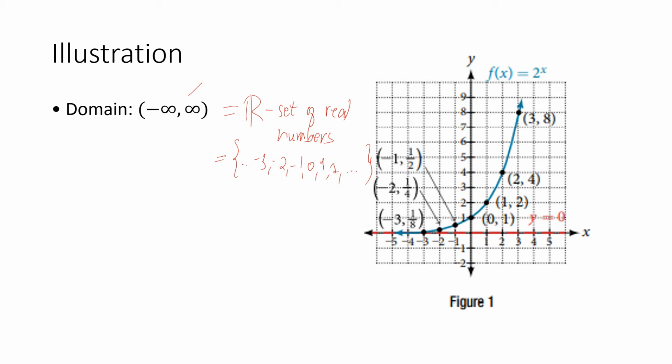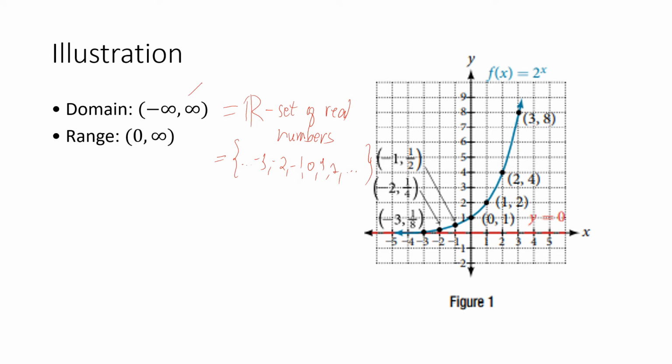The domain is the set of inputs that can make the function defined. So for every number in the set of real numbers, the exponential function is always defined. Whatever value in the set of real numbers you input into the function 2 raised to x, it always exists.